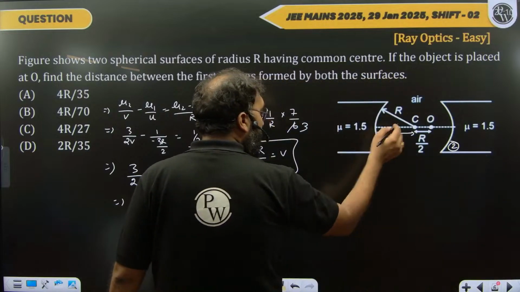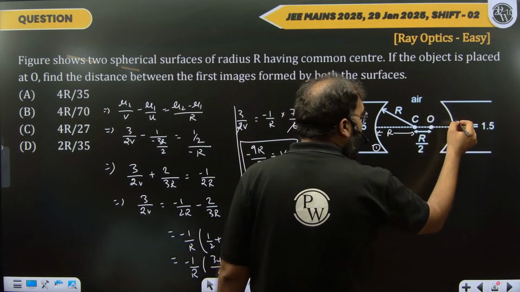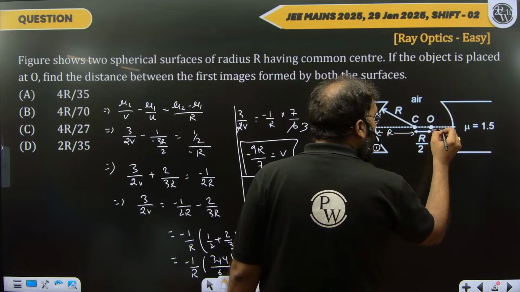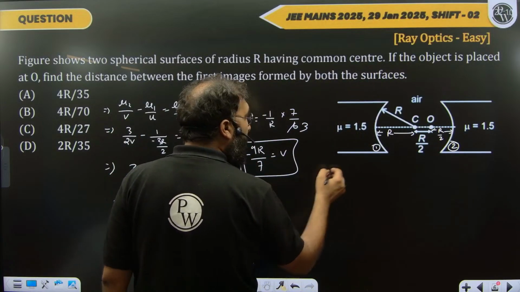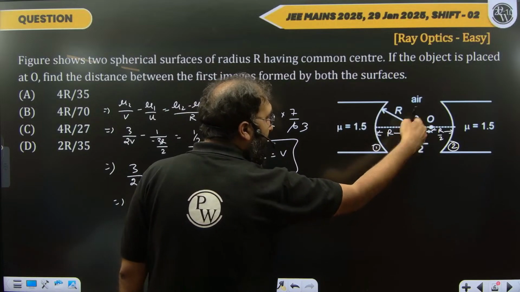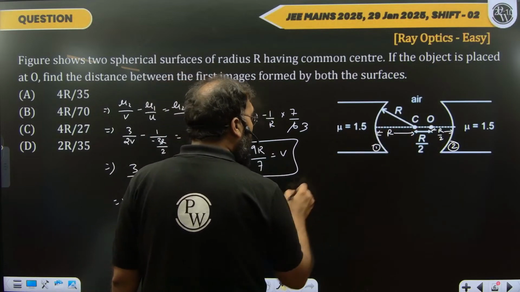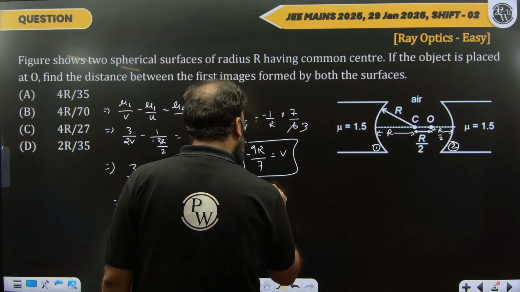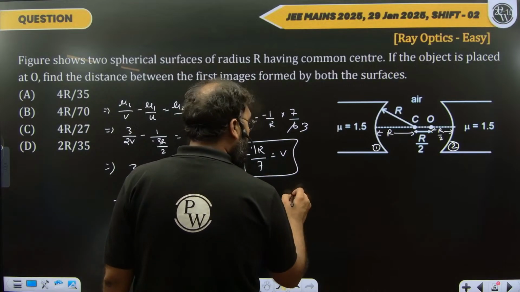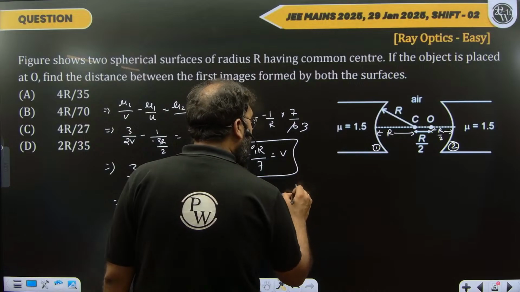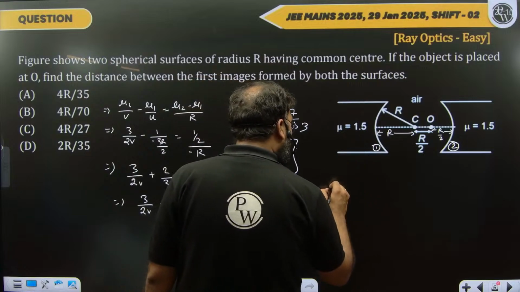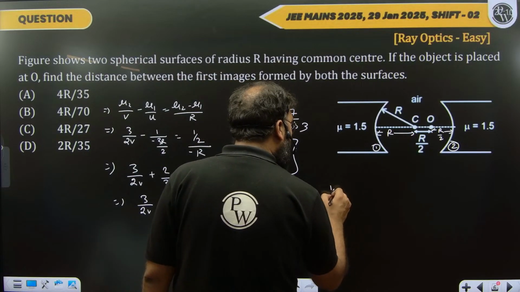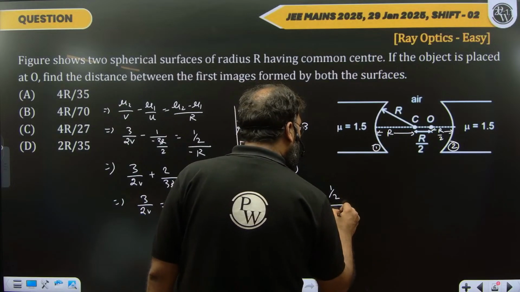Let's do it fast. So for this surface 2, the object distance is what? R minus R by 2. So this distance will also be R by 2. So I'll be using again the same equation, mu2 by V. So again the incident medium is air and refracted medium has 1.5 refractive index. So 1.5 by V means 3 by 2V minus 1 divided by minus R by 2 equals to 1.5 minus 1 is 1 by 2, and then radius of curvature is minus R by 2.